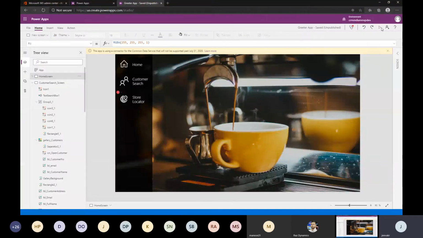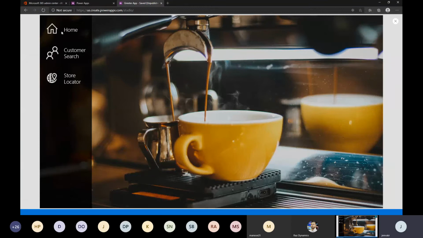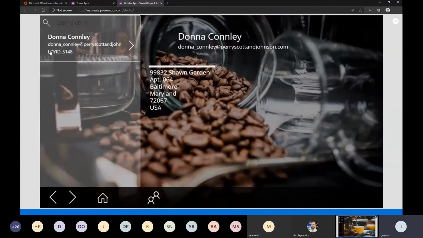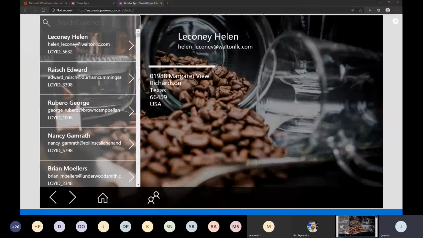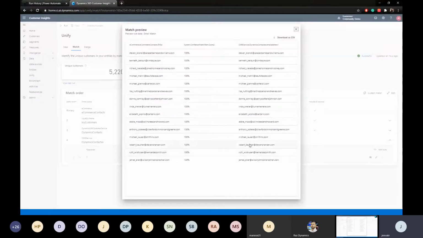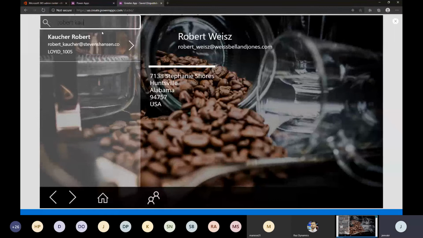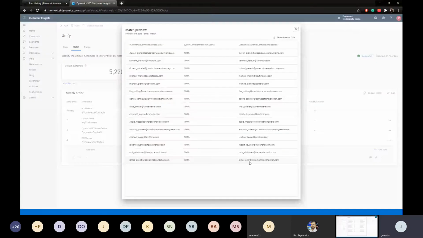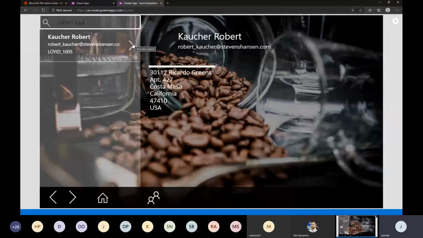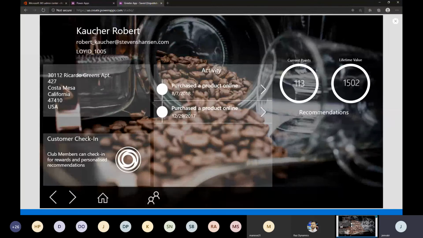So let me go and run my app. It's a very plain, simple app. As I said earlier, I'm going to do a customer search. I used this one already, but we can use anyone if that matters. Let's say I use Robert. Hopefully it's there. Oh, sure, Robert. All right. So this is what I want to show you guys. This one simple screen is all about what we have built so far in customer insights.